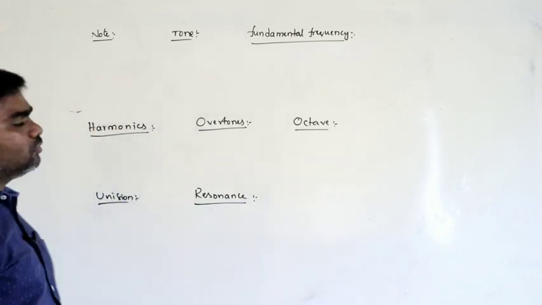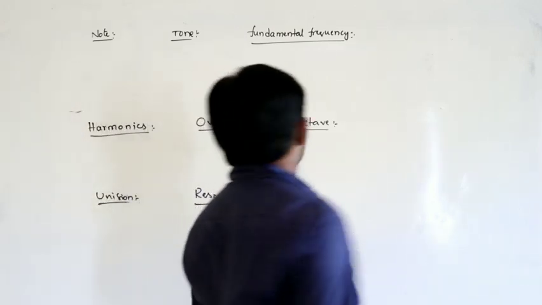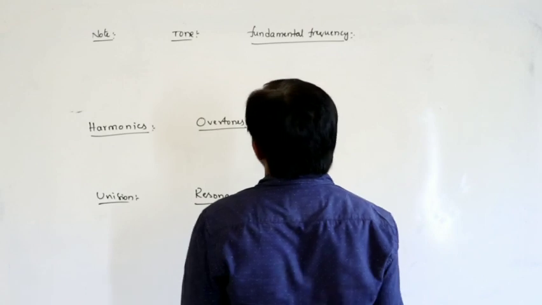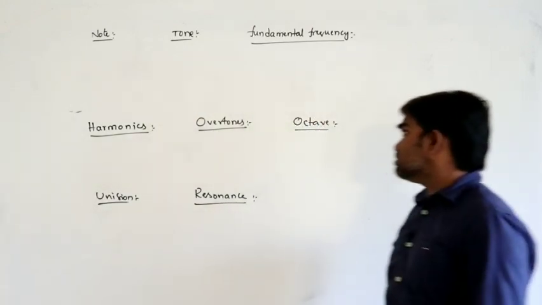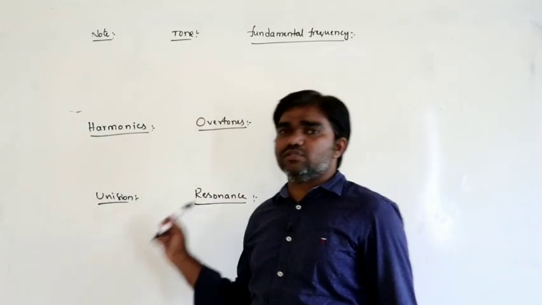These are the terms we have to discuss. First of all: note, tone, fundamental frequency, harmonics, overtones, octave, unison, resonance.